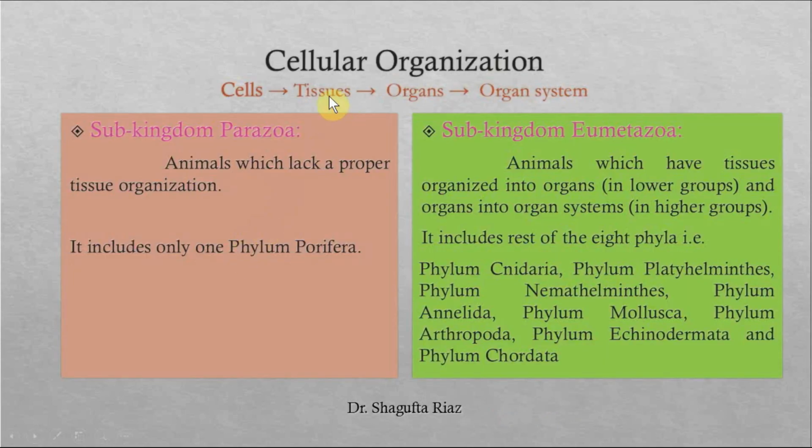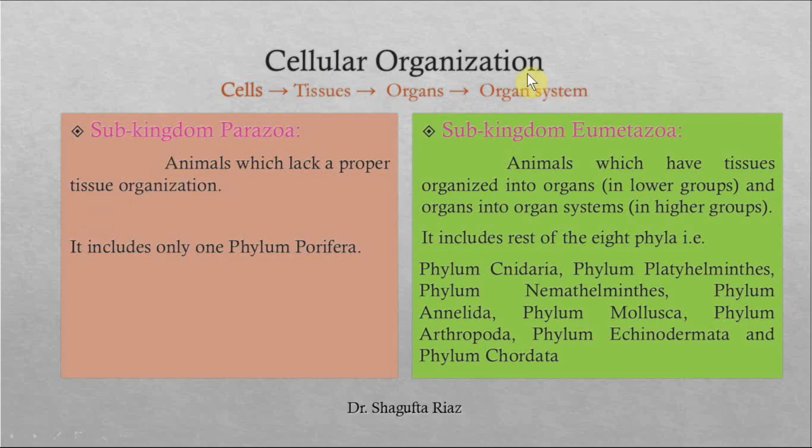Now, another characteristic on which the animals are classified is their cellular organization. As you all have learned in your previous classes, a different number of cells forms, and these cells together form the tissue, and then different tissues together form organs, and different organs make an organ system, right? Which makes our organism a complete organism, right?